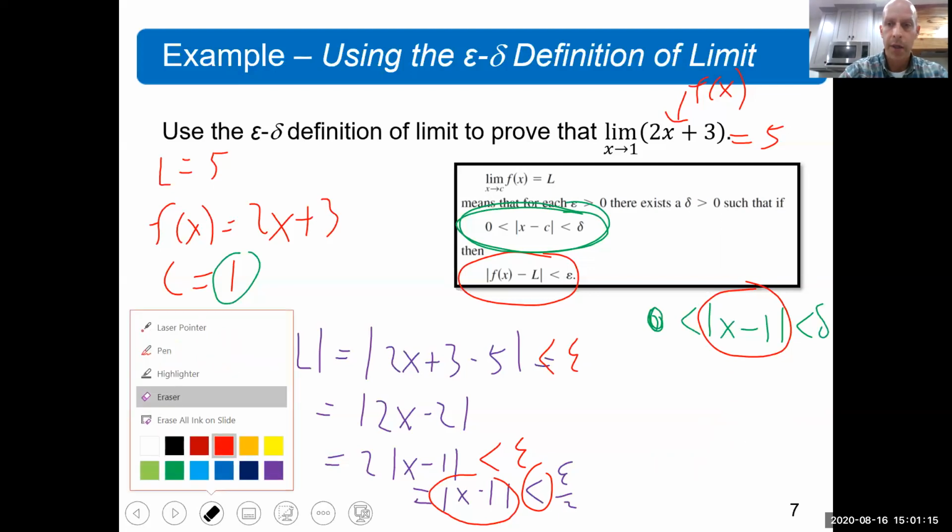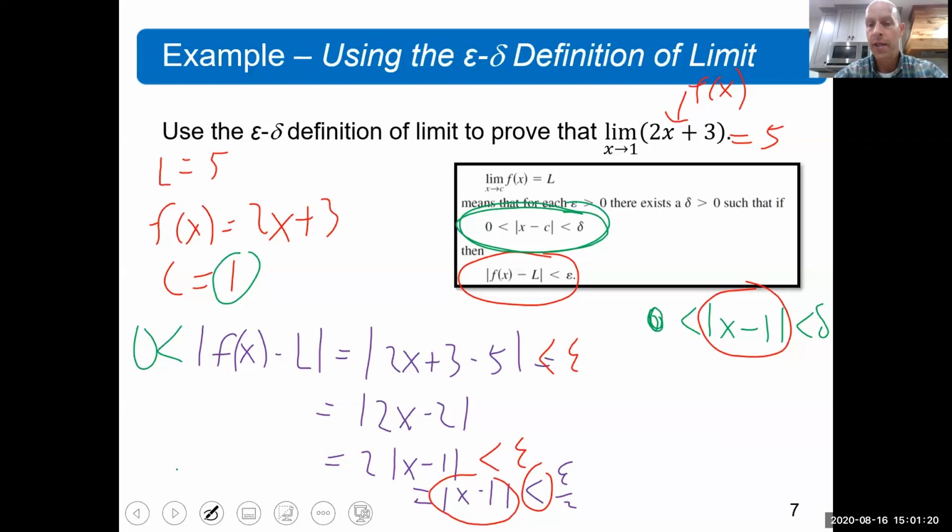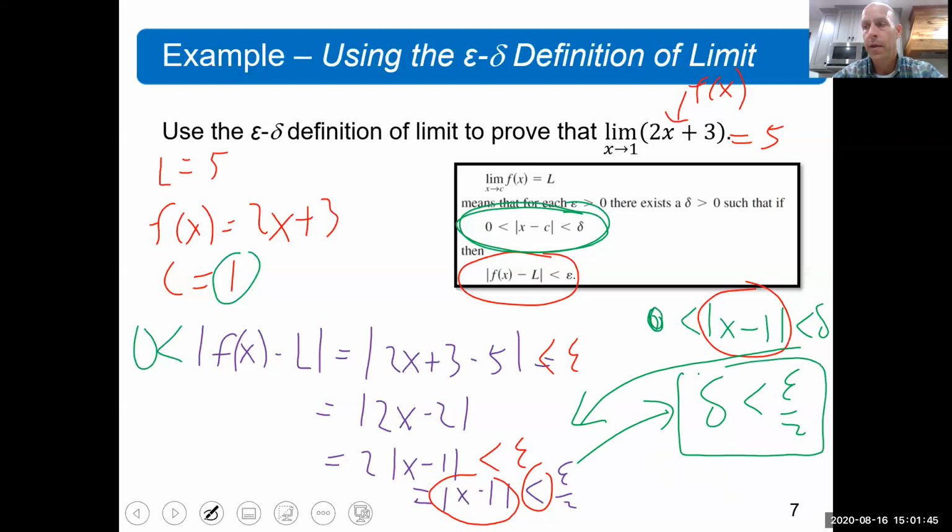So I can substitute this in. Let's do it in green again. Let's take this over here. Absolute value of x minus 1 is less than epsilon over 2. So I can basically say that delta has to be less than epsilon over 2 because these two things I've circled in red are equal. Maybe a better way for me to say this: as long as I pick my delta to be less than epsilon over 2, I win.